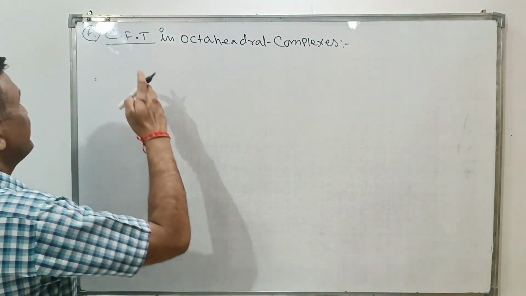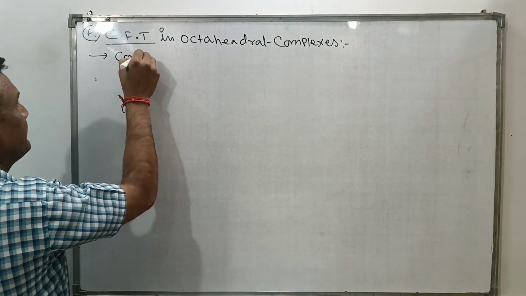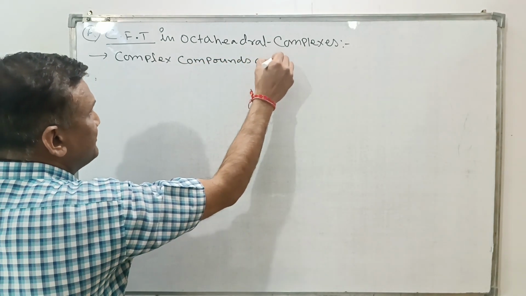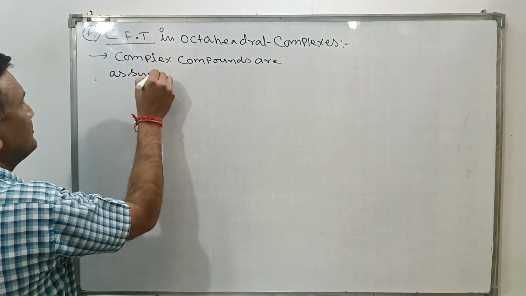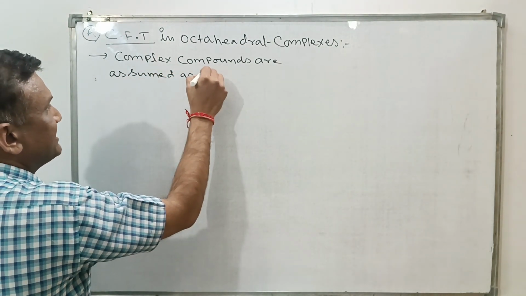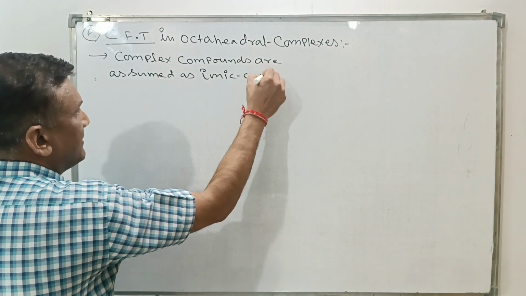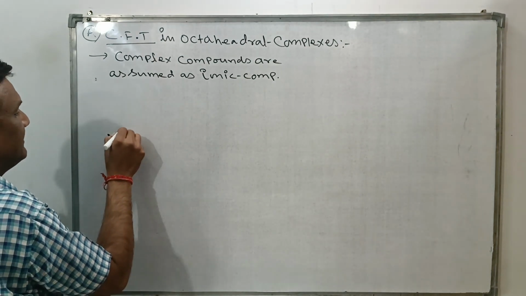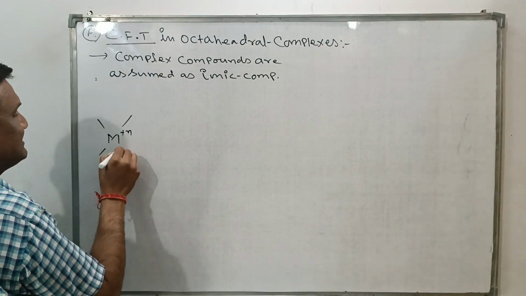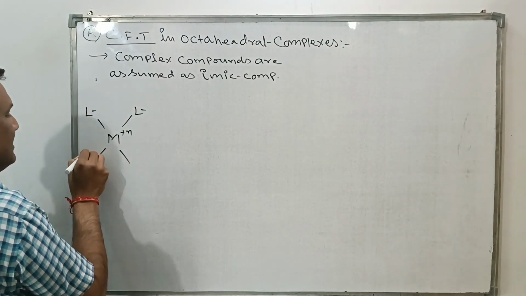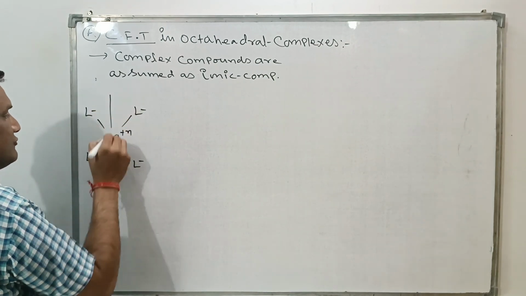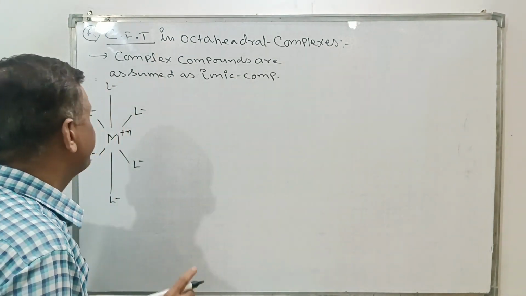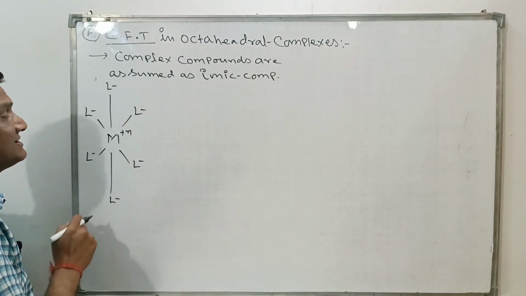So what will be regarding octahedral complexes? First of all we can say that all the complex compounds are assumed as just ionic compounds, की फॉर्म में उनको assume किया गया, where metal atom is a cation and ligands as an anion, L minus, and minus two of the ligand above the plane and below the plane regarding just your octahedral geometry. Here the ligand is negatively charged.